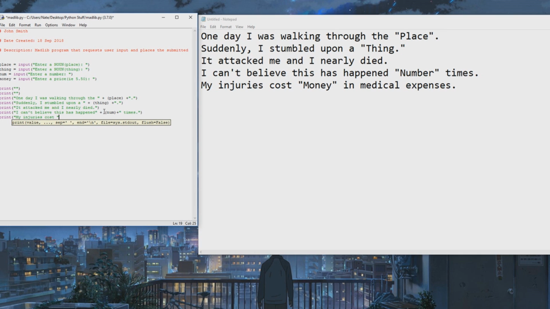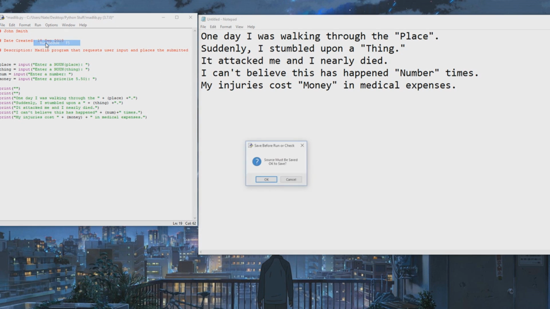Alright, my injuries cost, I'll put a space, end it, and then concatenate this to the money variable, concatenate that to, I'll need a space, in medical expenses, and there we go. So the basic first draft of this should be pretty much finished. So let's run it to make sure we didn't have any errors.